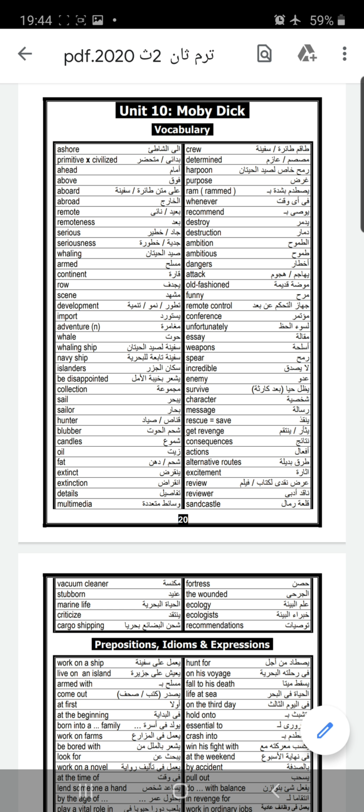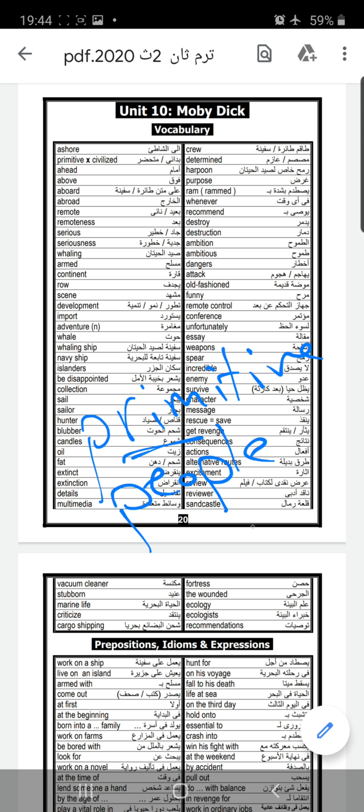Ashore. We have the word ashore and on the shore. Primitive. You can say primitive people. When you say primitive, that means the people who lived years ago. Civilized.